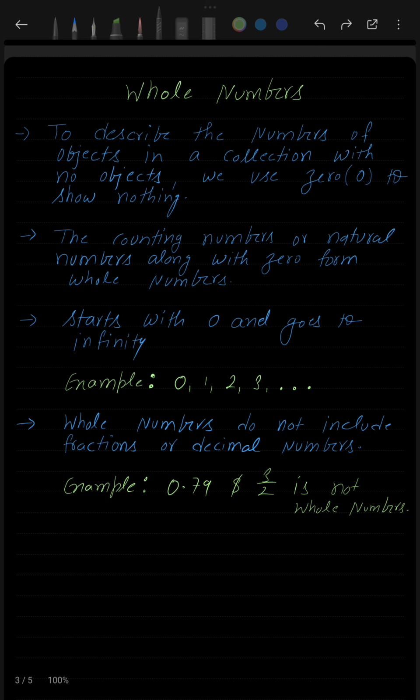Now if I ask you to give me some examples of whole numbers, then you can say that 0, 1, 2, 3, 4 are whole numbers. And remember that all the natural numbers are whole numbers, but not all whole numbers are natural numbers. For example, 0 is a whole number but not a natural number, whereas you can take any natural number and you will find out that all the natural numbers are also whole numbers. So I want you to remember this as well.